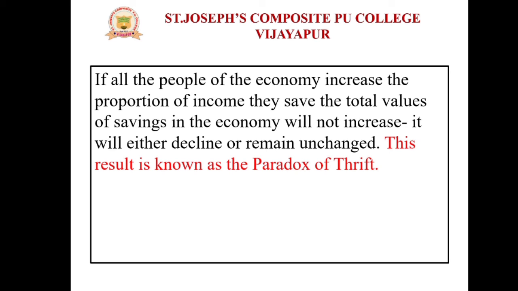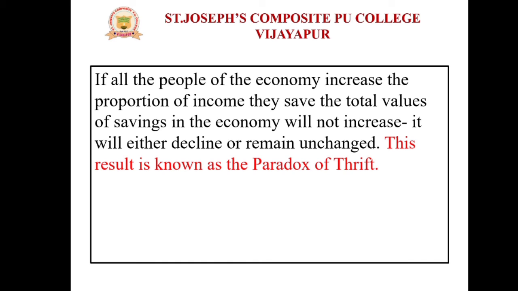Under the paradox of thrift, all the people of the economy will save, but they are not ready to spend money on the consumption of goods and services, and as a result it will create a huge loss to the total volume of the economy.